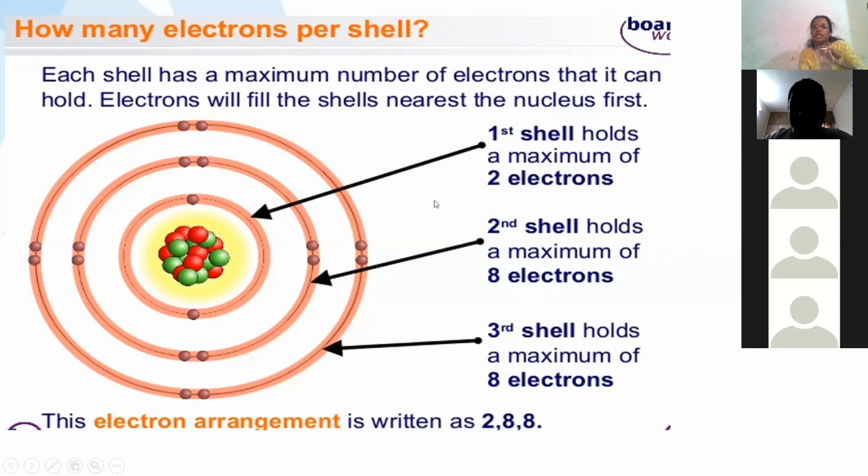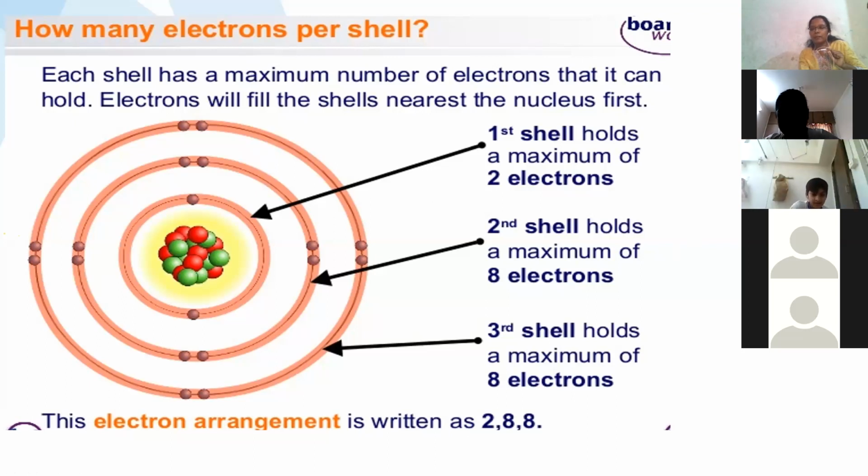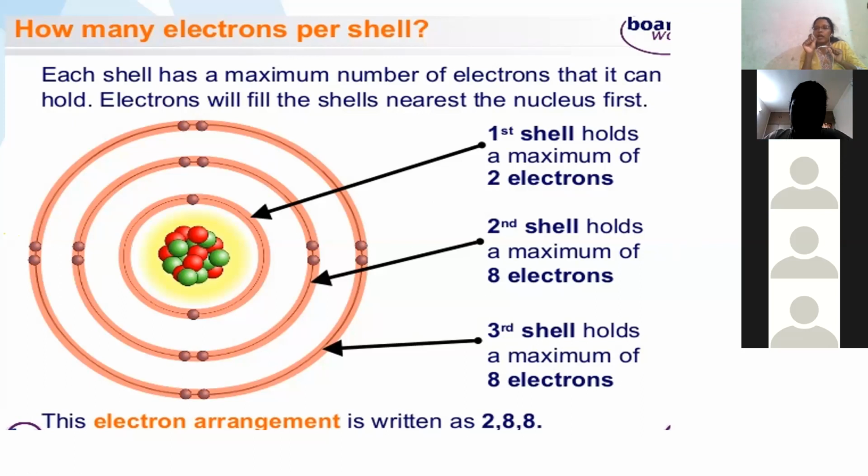For example, if it is oxygen, atomic number is 8. So electronic configuration will be 2, 6, right? That means 2 shells are there around the nucleus. So draw a small circle at the center and write O, the oxygen symbol, in that. And around that, how many shells are we supposed to draw? 2 shells, as circles.